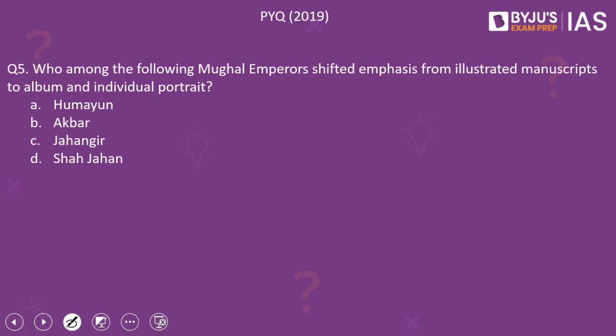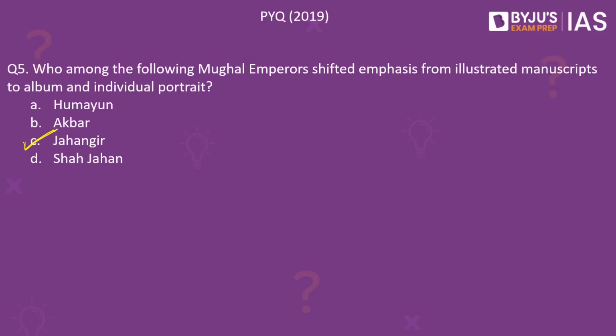Moving on to the last question of the day. This is a question from the UPSC 2019 Prelims examination. The question reads, who among the following Mughal emperors shifted emphasis from illustrated manuscripts to album and individual portraits? The four options are as follows. A. Humayun, B. Akbar, C. Jahangir and D. Shah Jahan. The correct answer to this question is option C, Jahangir.